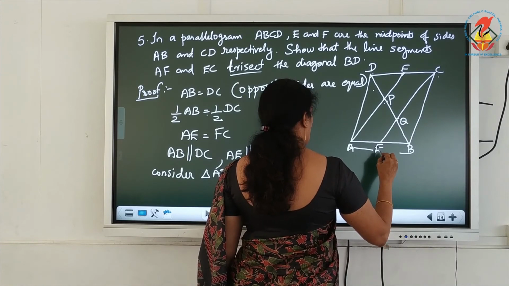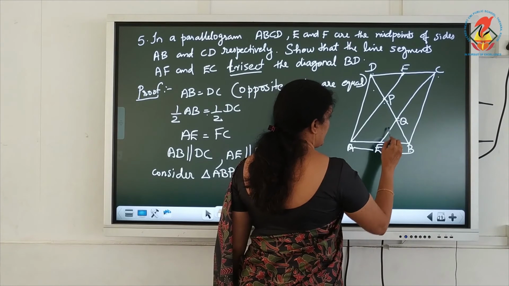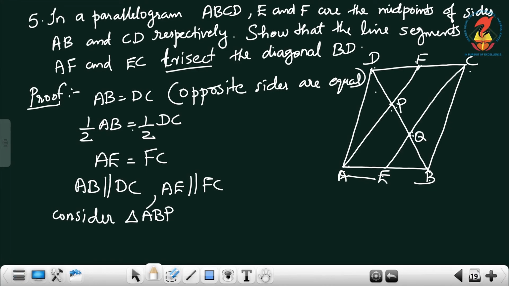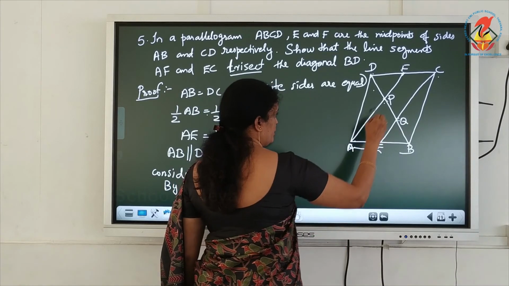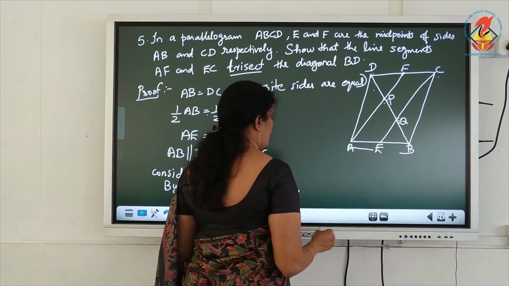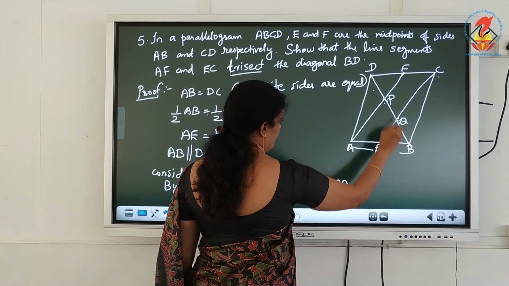Here by the converse of the midpoint theorem, the line EQ bisects BP, that means PQ is equal to QB, and BQ equals PQ. That means Q is the midpoint of BP.